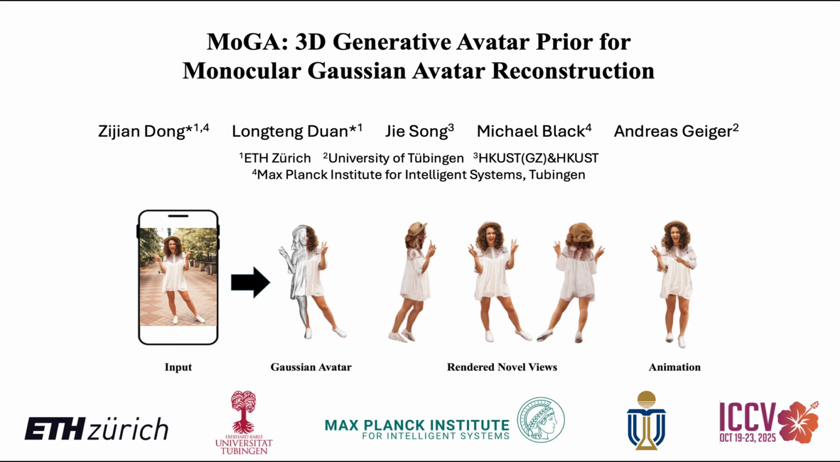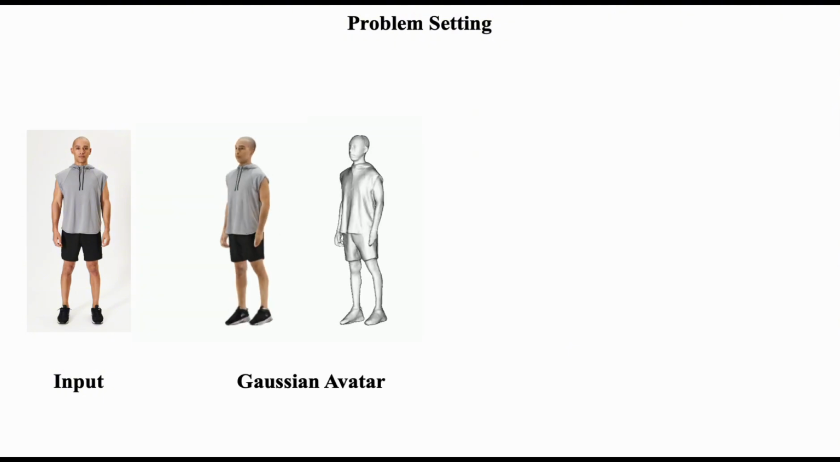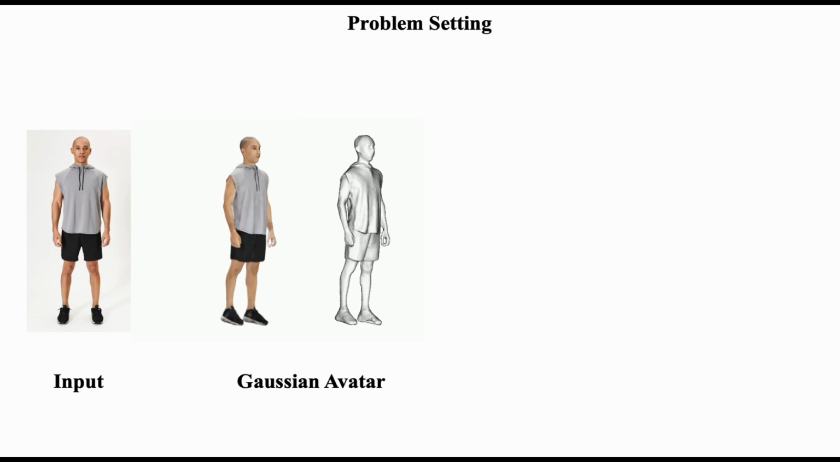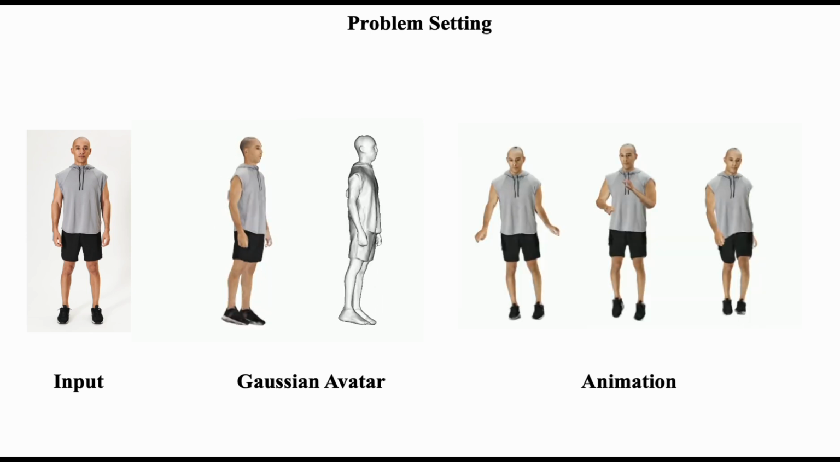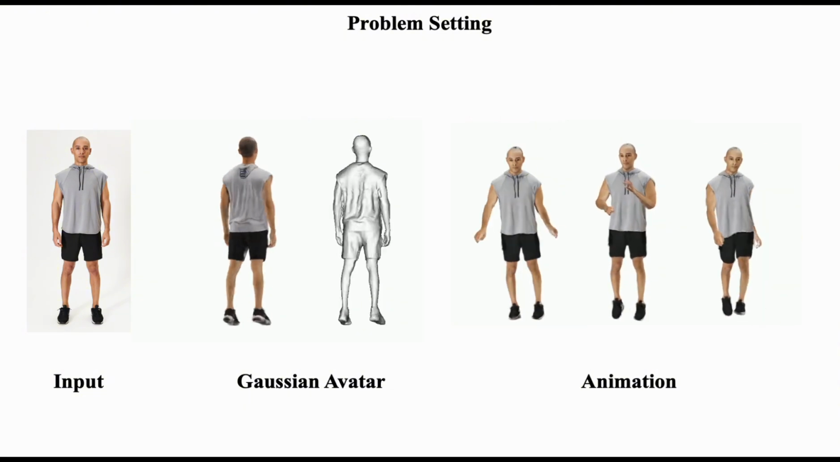In this paper, we propose a method called MoGA, which demonstrates how we reconstruct a Gaussian avatar from a single view image. Given a single input in the wild image, MoGA captures the detailed 3D shape and consistent appearance represented by 3D Gaussians. Furthermore, the resulting 3D avatar can be animated naturally with unseen poses.